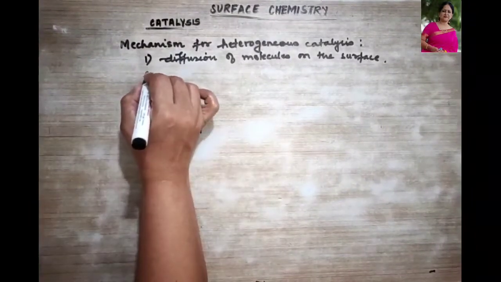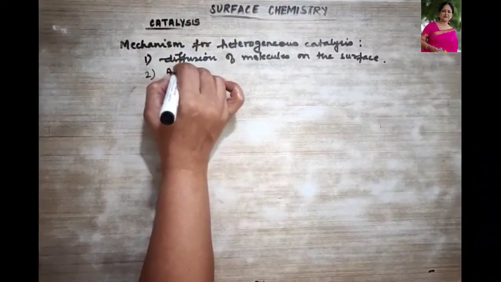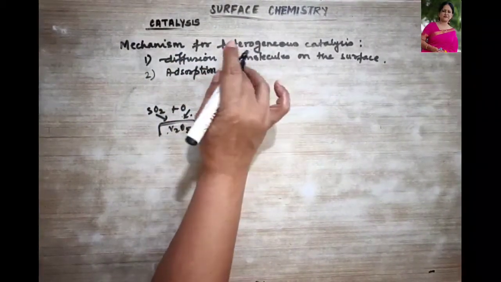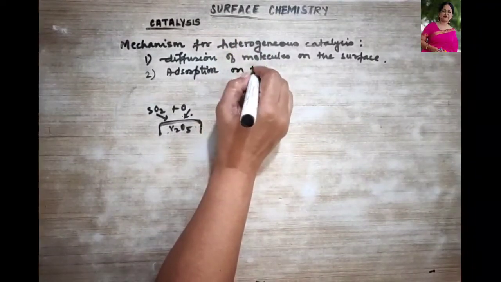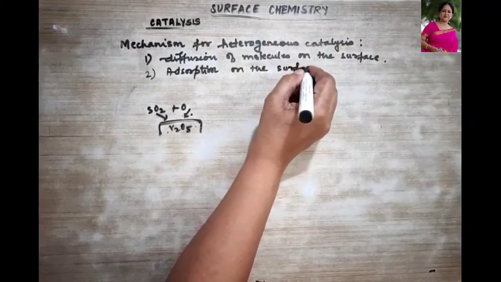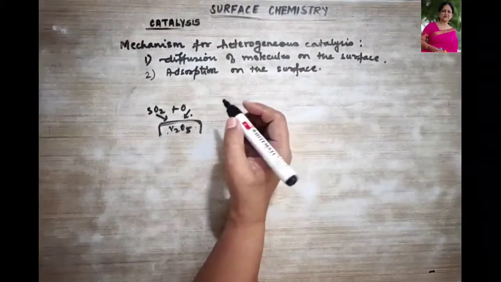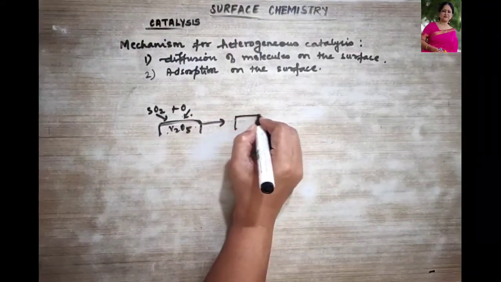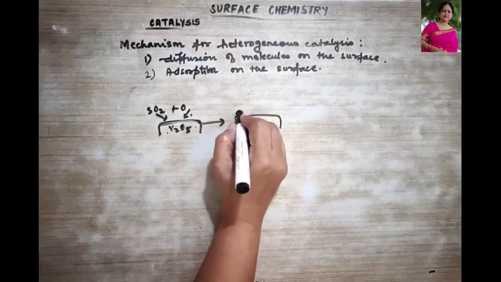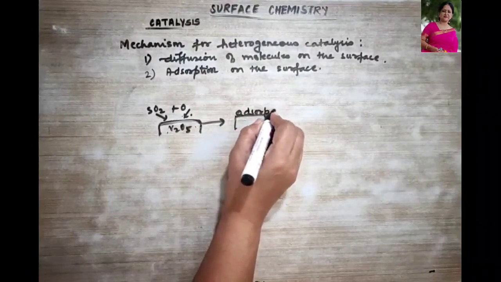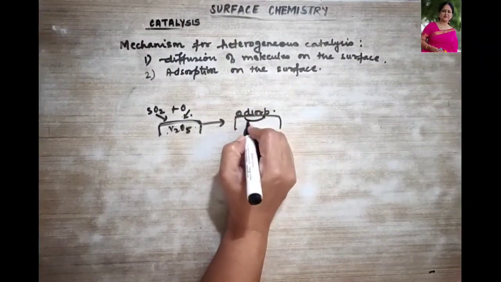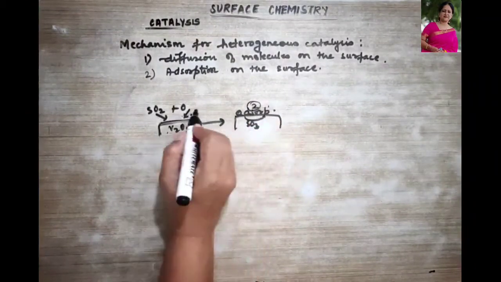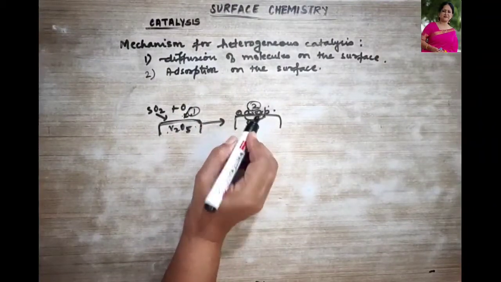Then your second step happens what? Adsorption on the surface takes place. So how do we understand adsorption on the surface? I mean to say, suppose this is the platform, so adsorption will take place over here. Here it is going to form what? SO3. So this is your second step. This was your first step. This is your second step.